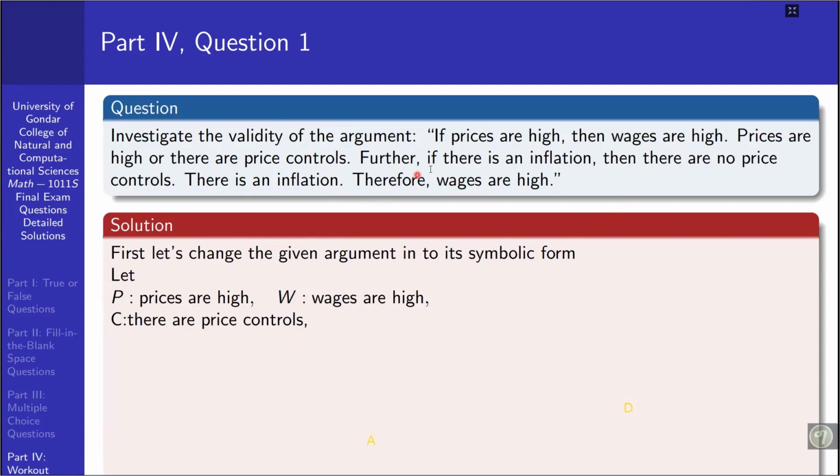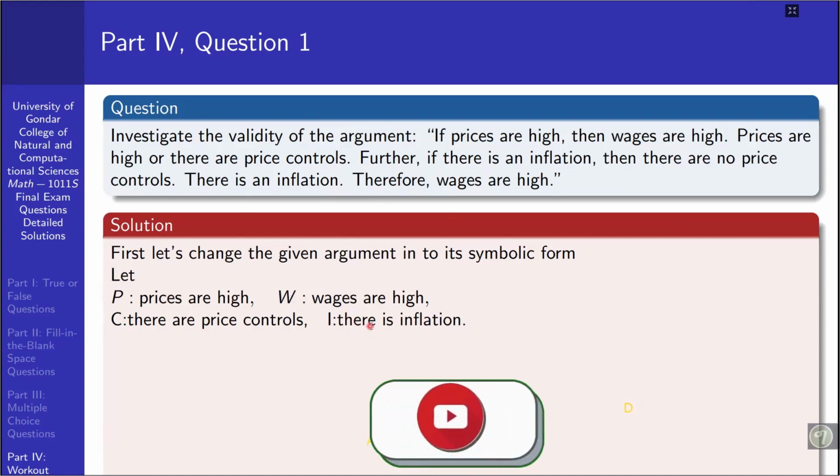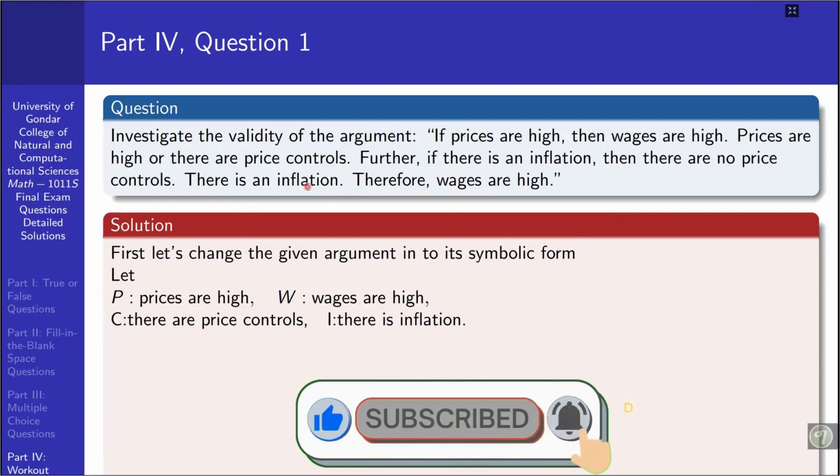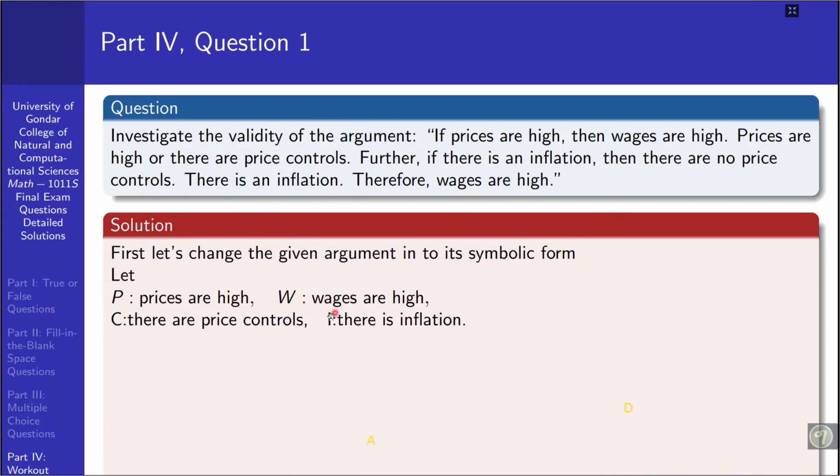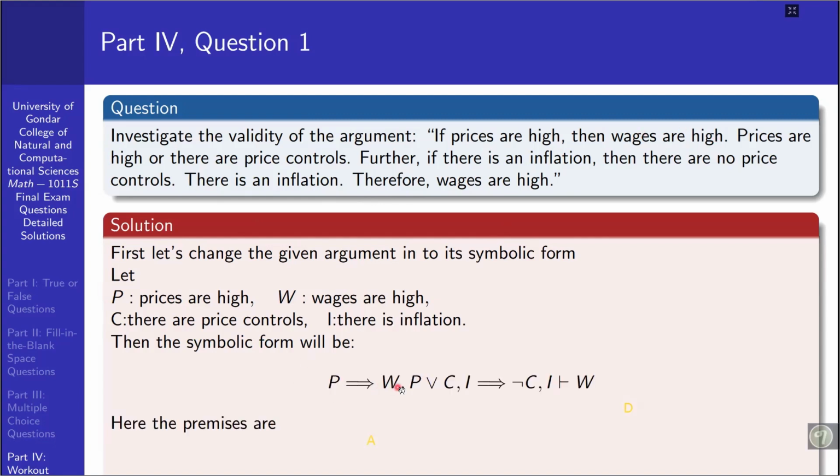And the next would be there is an inflation so that it could be represented by I. ሌሎች ተደጋጋሚ ናቸው። ስለዚህ እነዚህ አራት ሲምፕል ስቴትመንቶች ነው ያሉን። In total the argument will depend on these four simple statements. ስለዚህ ይሄንን ወደ ሲምቦሊክ ፎርም በምንቀይርበት ጊዜ የመጀመሪያው ለምሳሌ if prices are high then wages are high, so that the symbolic form of the first premise of this argument could be P implies W.